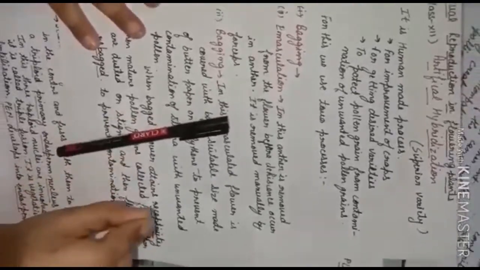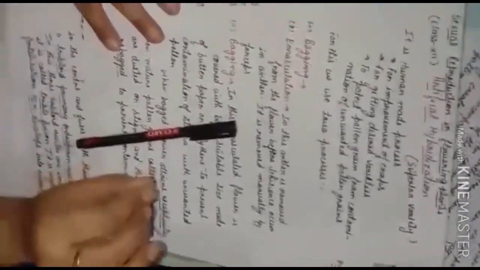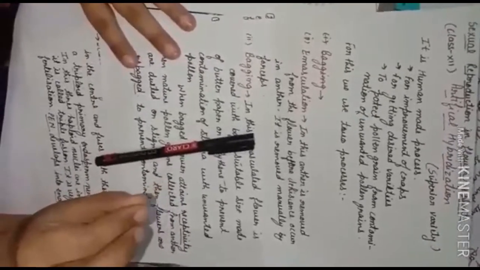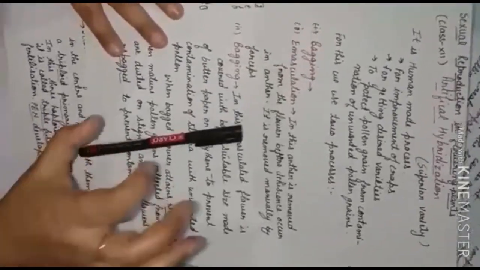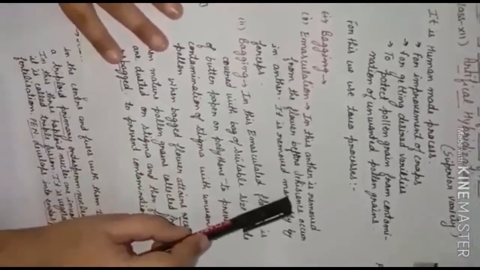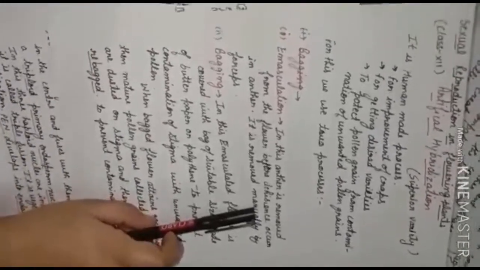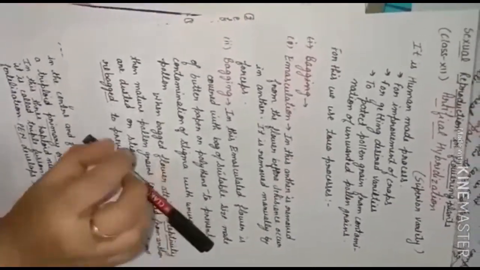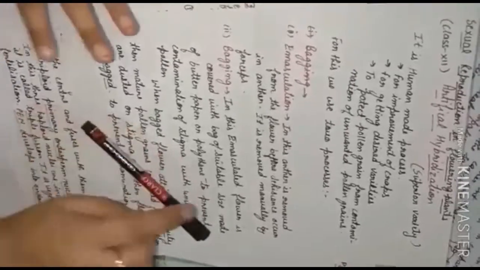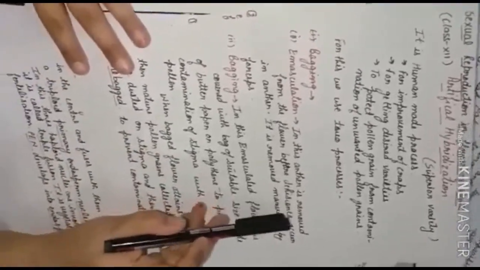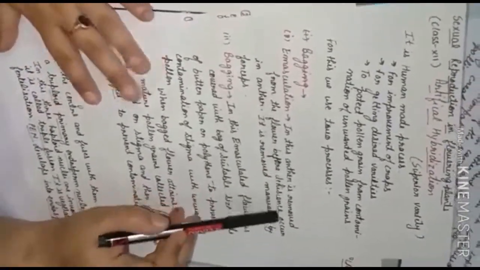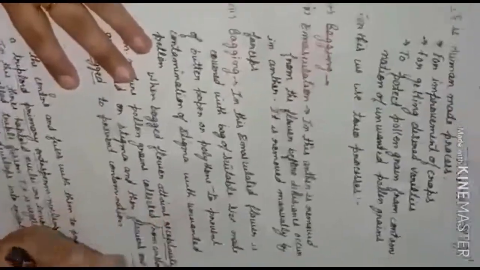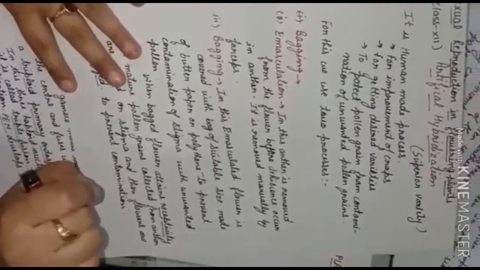remove the anther. It must be clear that the anther should not be completely developed before removal, meaning the pollen grains should not be developed. Before dehiscence, I think you remember the word dehiscence, which I explained in class. Dehiscence means the pollen sac bursts out to release the pollen grains. So before dehiscence, the anther is removed from the plant with the help of forceps. This process is called emasculation.